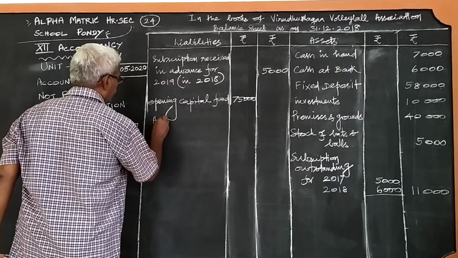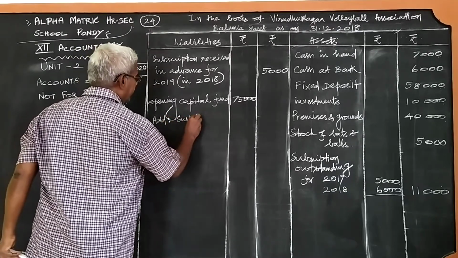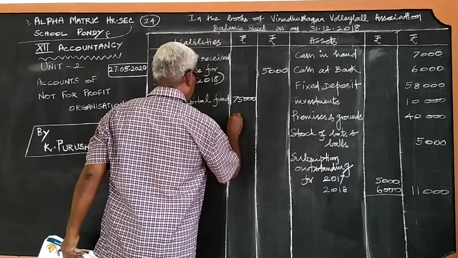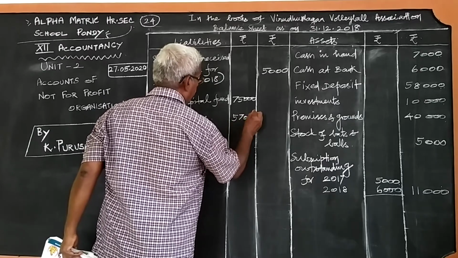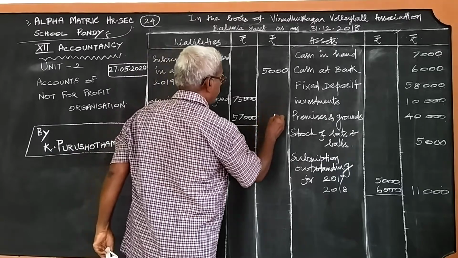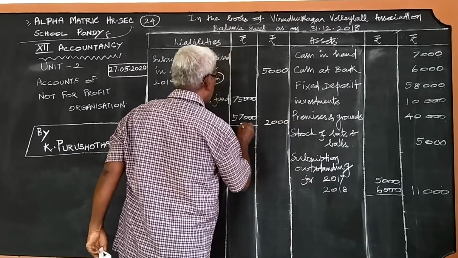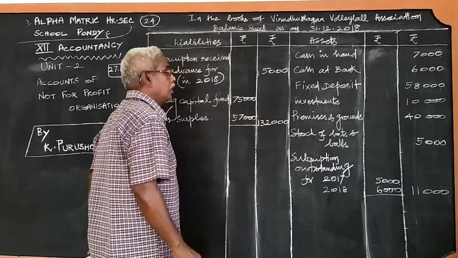Add surplus. If there is surplus, add. If there is a deficit, minus it. 57,000. If you add these two, 1,32,000.